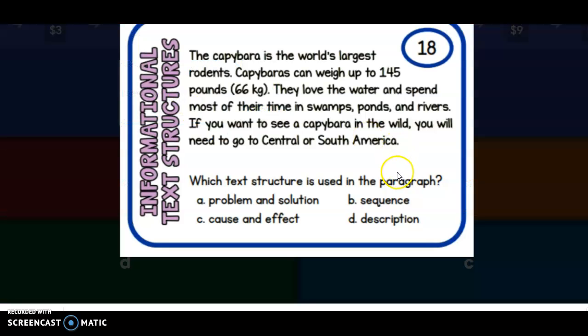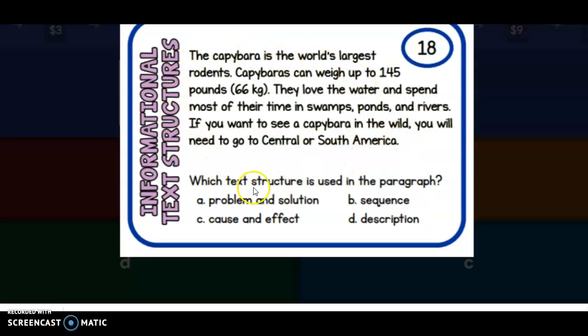Click on the name. My capybara is the world's largest rodent. Capybara can weigh up to 145 pounds. They love the water and spend most of their time in swamps, ponds, and rivers. If you want to see a capybara in the wild, you will need to go to Central or South America.